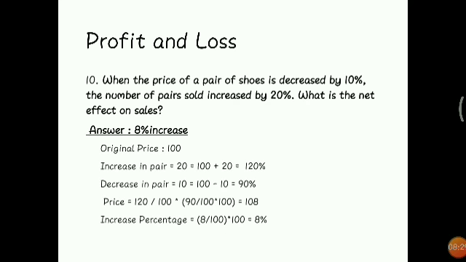Original price we will consider as 100 rupees. Increase in pairs means 100 plus 20 equal to 120%. Decrease in price means 100 minus 20% equal to 80%. Price equal to 120 slash 100 into 90 slash 100 into 100. It is a formula to know the actual price of the pairs of shoes. It is 108. If you want to know the increase percentage, that means gain percentage equal to 8 by 100 into 100, you will get 8%. So these are all the things we will get into in this profit and loss concept.